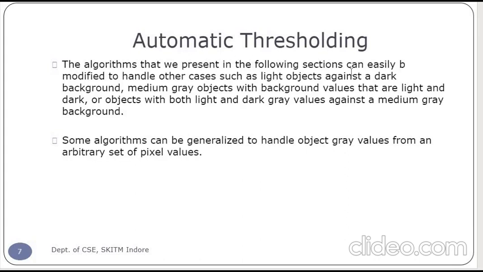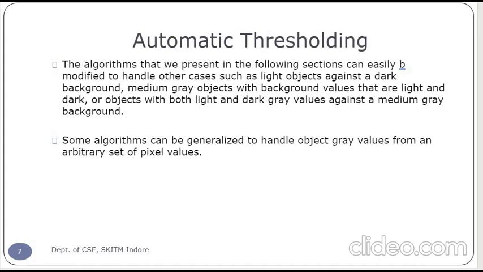The algorithms that we present in the following sections can be easily modified to handle other cases, such as a light object against a dark background, a medium gray object with background values that are light and dark, or an object with both light and dark gray values against a medium gray background.